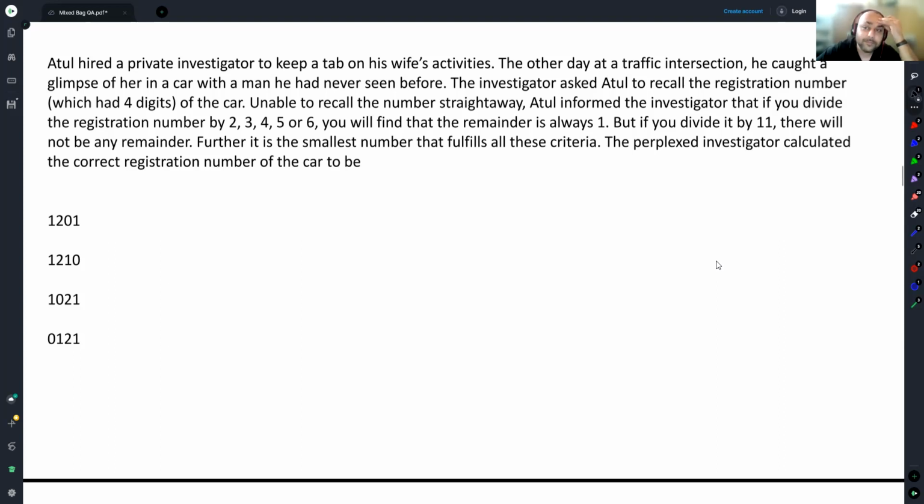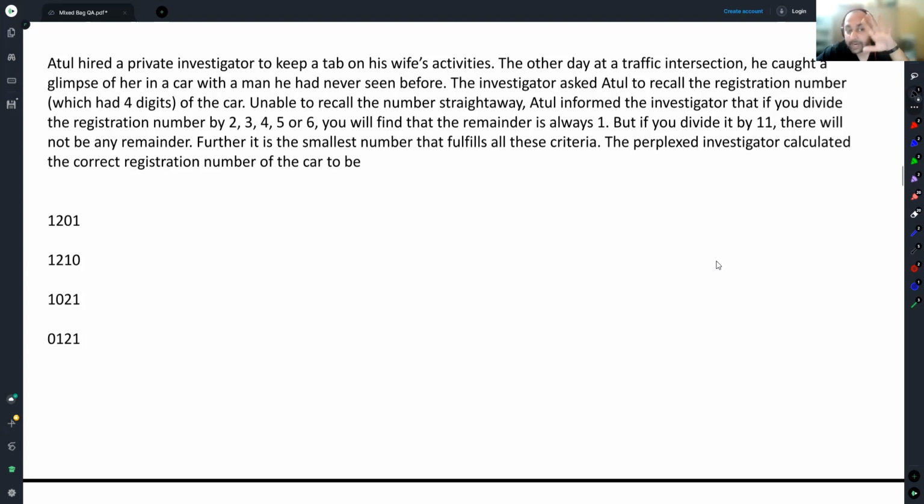Useless person. Atul informed the investigator that if you will divide the registration number by 2, 3, 4, 5, or 6, you will find that the remainder is always 1. But if you divide it by 11, there will not be any remainder. Further, it is the smallest number that fulfills all this criteria. The perplexed investigator calculated the correct registration number of the car to be.